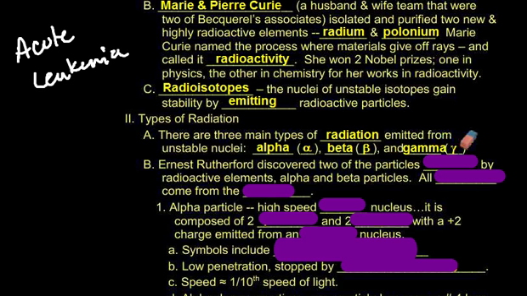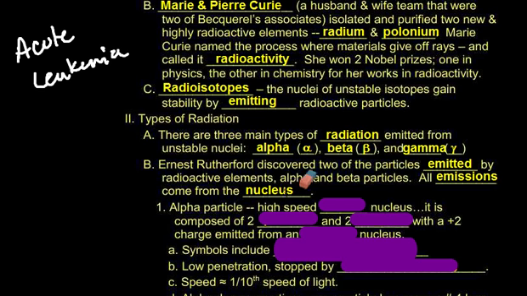And finally, gamma, which, yes, has the same name as the radiation that caused the Hulk to turn green and altered Bruce Banner's ability to rage and turn into a green rage monster. But that's fiction. Gamma rays, however, are not fiction, and they are deadly. Ernest Rutherford discovered 2 of these particles emitted by radioactive elements. He discovered the alpha and beta particles, and all of these emissions come from the nucleus.